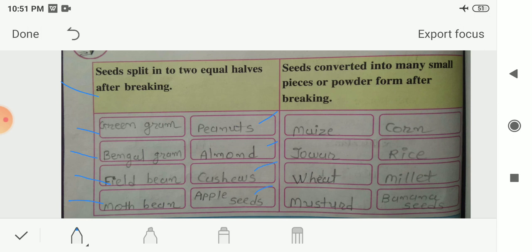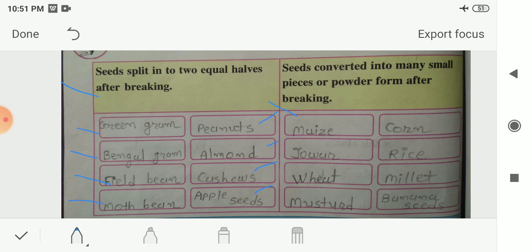So these are some examples of the dicot seeds. That means when you break this kind of seeds, they will split, or you can get two equal halves of these seeds. So these are known as the dicot seeds. In the next column, it is given to you the seeds that are converted into many smaller pieces or powder form after breaking. This kind of seeds are known as the monocot seeds.